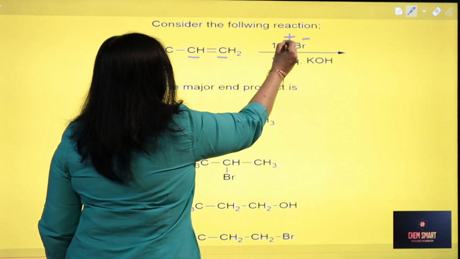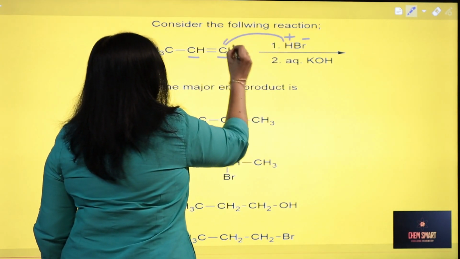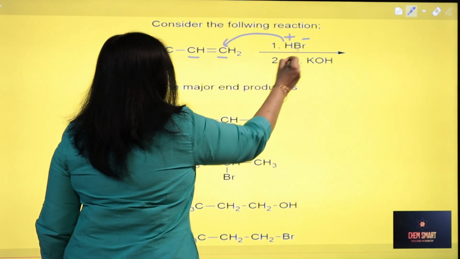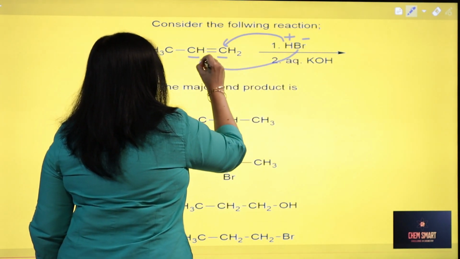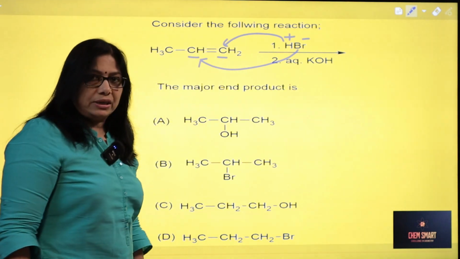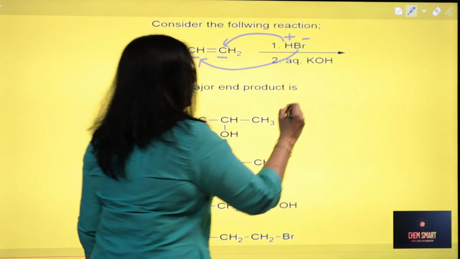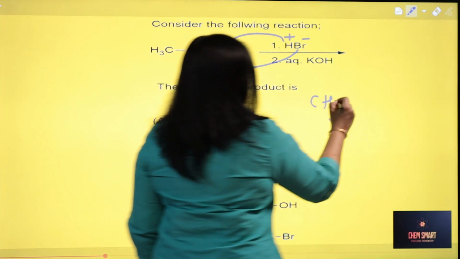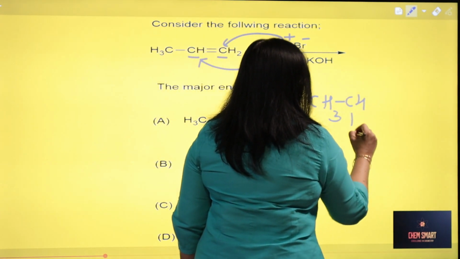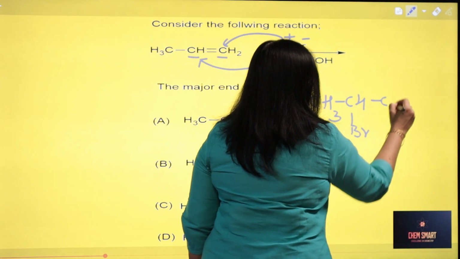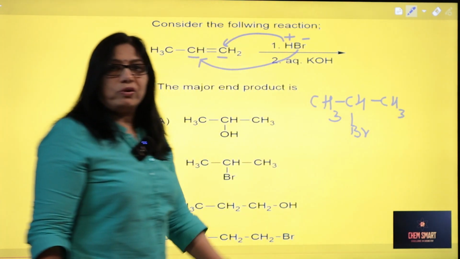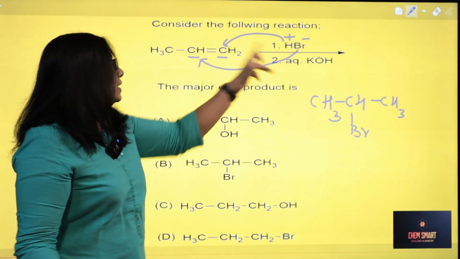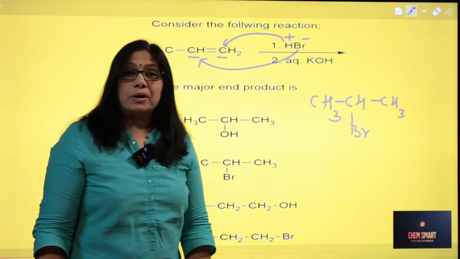The positive part of the addendum will get added to the carbon holding the greater number of hydrogen atoms, and the negative part of the addendum will get added to the carbon with the lesser number of hydrogen atoms. So what will be the product formed after addition of HBr? CH3CHBrCH3. That means you will be getting 2-bromopropane when you add HBr to propene as per Markovnikov rule.